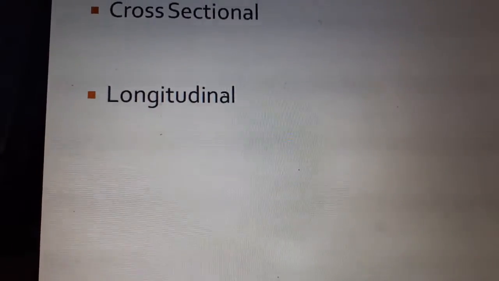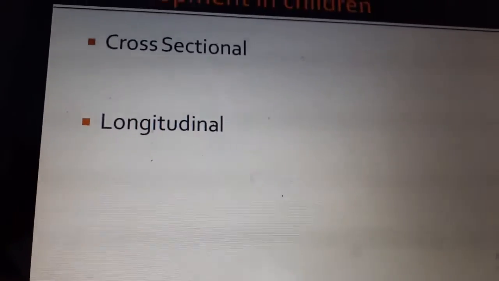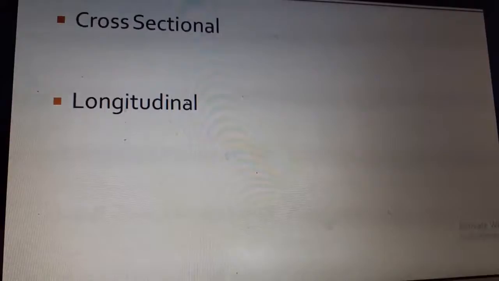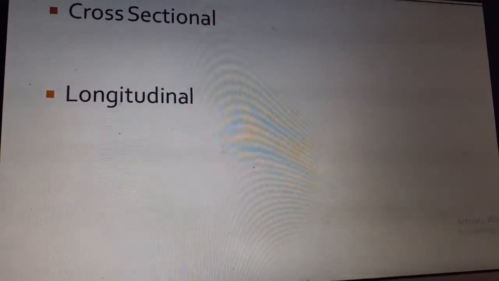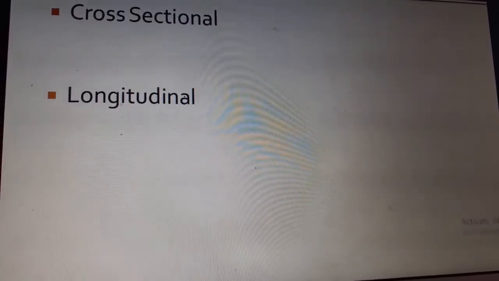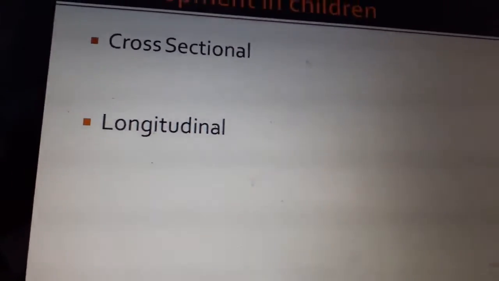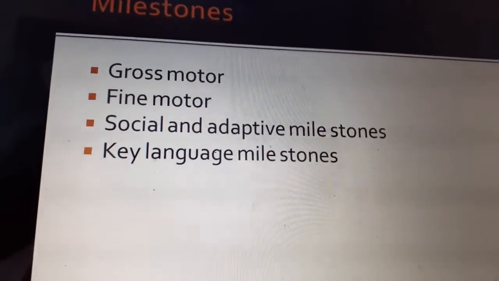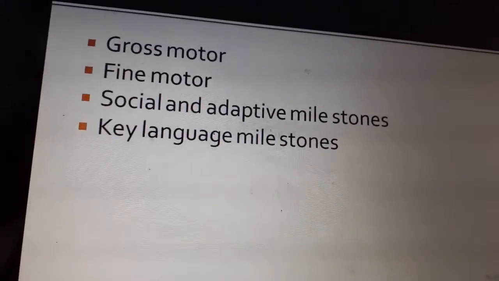Longitudinal is the same child. If you want to see how much is the head circumference from 0 to 6 months, you take children who are born at 0 months, then you go on to children with 1 month. You follow the same child over a longer period and you are assessing how much there is an increase in the head circumference. Now we'll go on to the milestones. We have gross motor, fine motor, social and adaptive milestones and key language milestones.